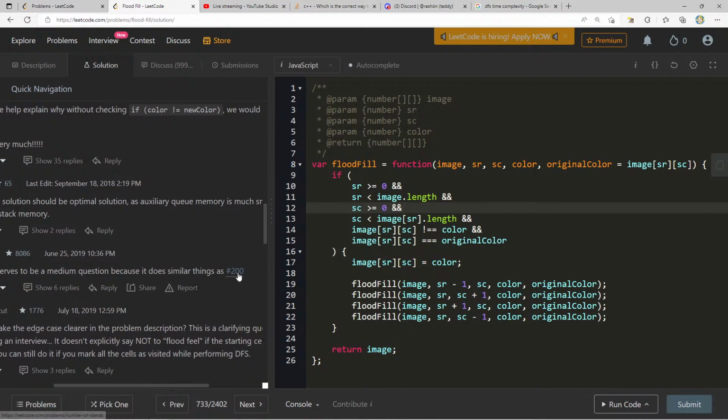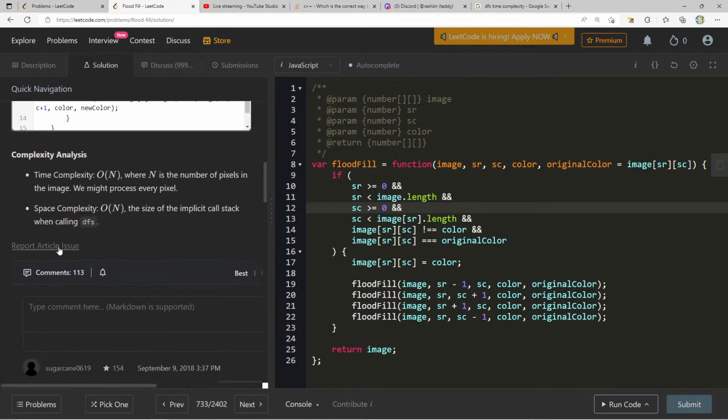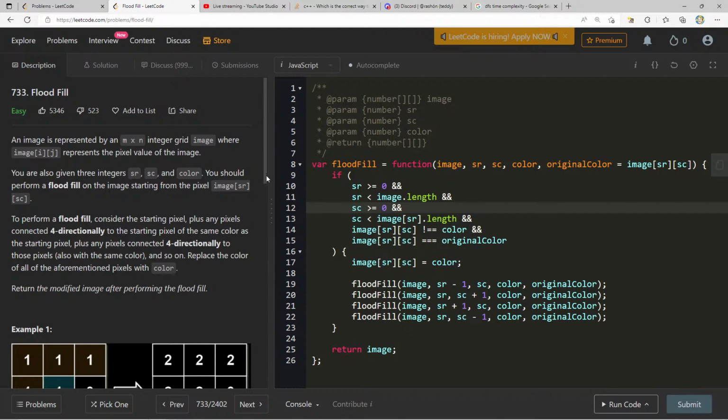It does similar things as 200. Yeah, this is definitely a hard question though. This is one of the harder easy questions, but still very happy that we were able to go through it. Highly recommended question. I've done this question multiple times, and every single time I fail on this part. So let's hope that this is the last time I forget about this trick right here, or really these two lines, and don't make the same mistake if I have to come back to it at a different point, because I always feel like, oh, I'm going to use a set because I forget how to think of this case here.